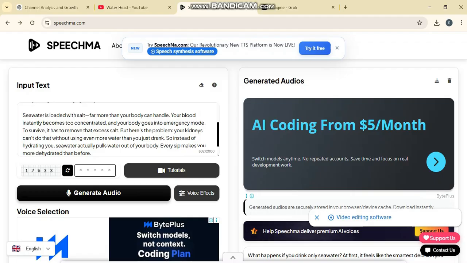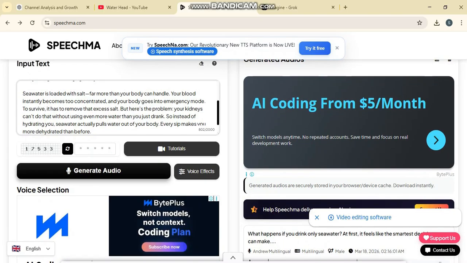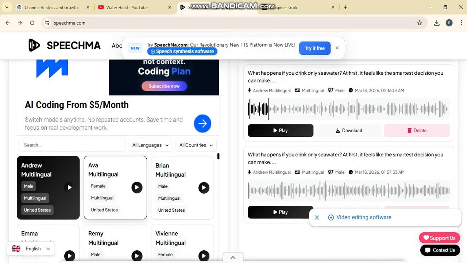Just copy the script from here, and after you finish copying, there's a tool called SpeechMa. SpeechMa is a free online text-to-speech tool, meaning we'll use it for voiceovers. All the tools I'll mention here will be free tools. You need to paste the script right here. Once you've pasted it, you'll enter the code in this spot.